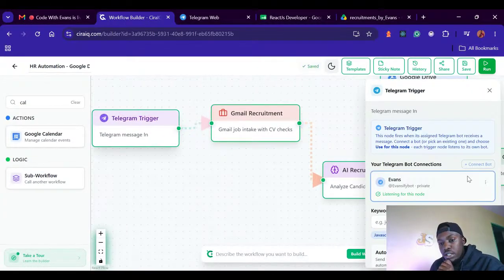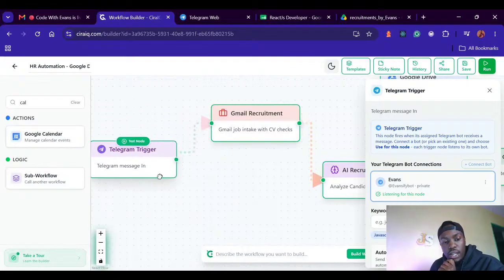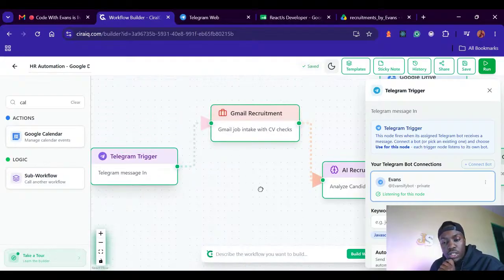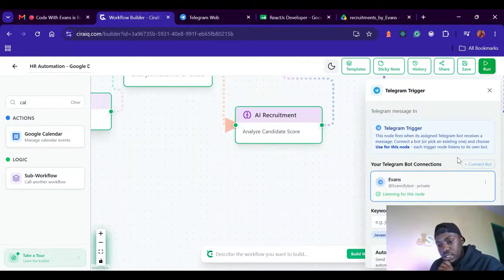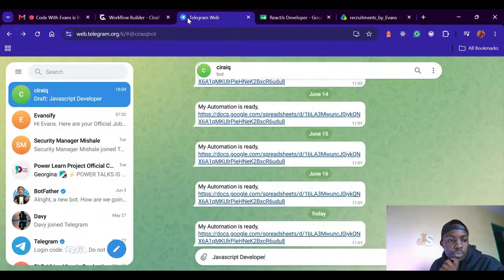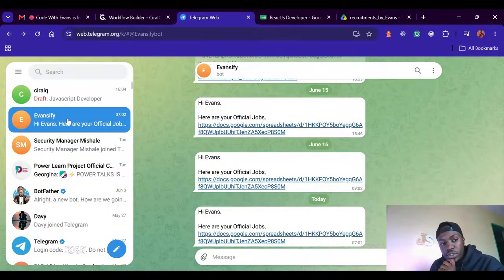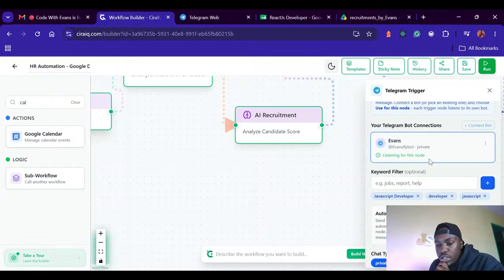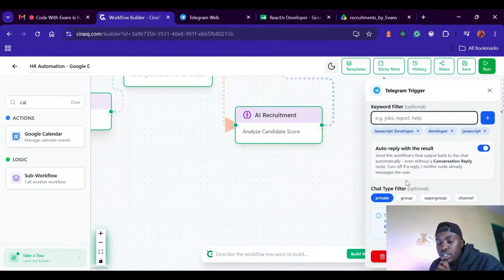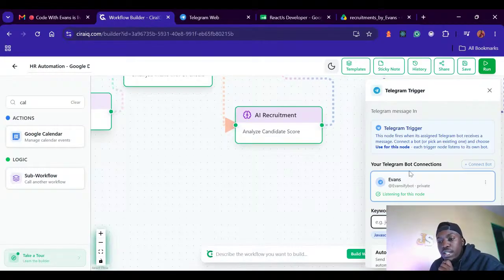So let me see whatever bot is connected here. So this bot is the Telegram trigger. Let's see. The Telegram, this should be a Vancify bot. So which bot? This one here. So this is the bot that I should talk to, listening to this node. So let me explain what this bot really does.